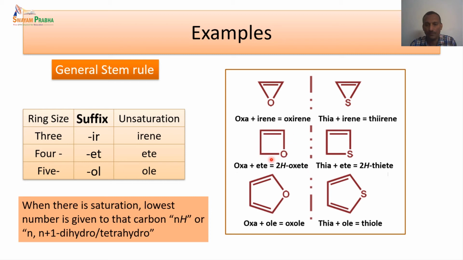Here, one important thing comes up mainly for the four-membered ring, because this is not a completely unsaturated system. Whenever we name a heterocyclic compound, when we say unsaturation, it means the ring is completely unsaturated, with the maximum number of double bonds. That is very important to remember.